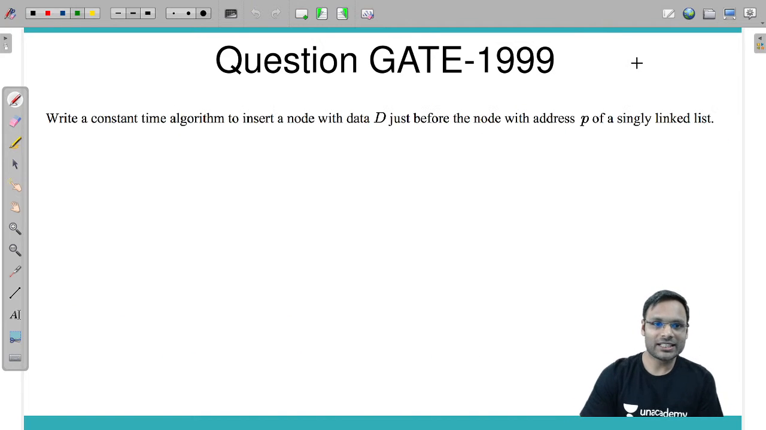Next question, 1999. Write a constant time algorithm to insert a node with data item D just before the node with address P of a singly linked list. Oh, these people want us to do some illegal work.